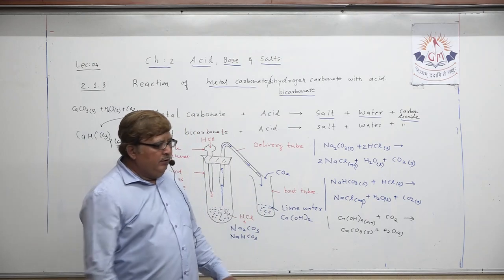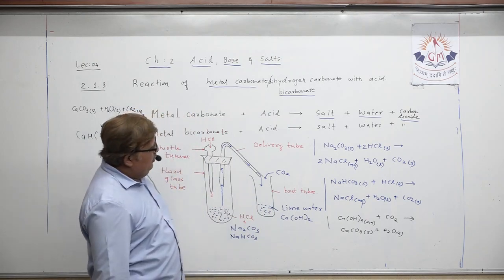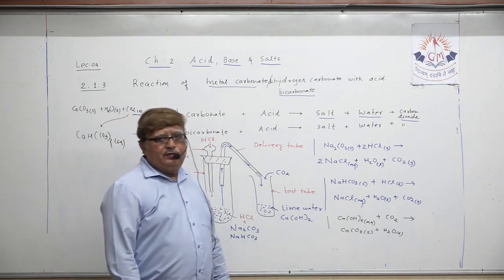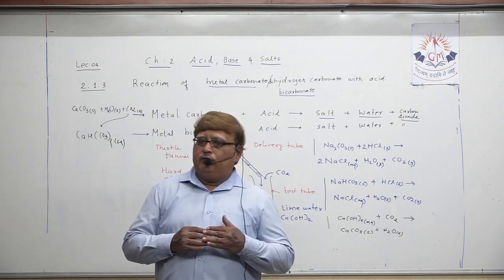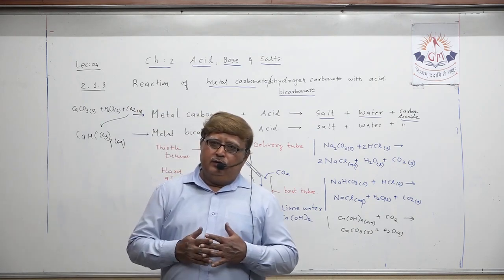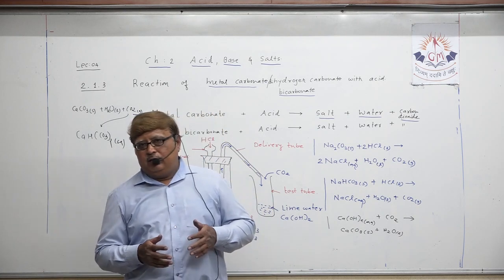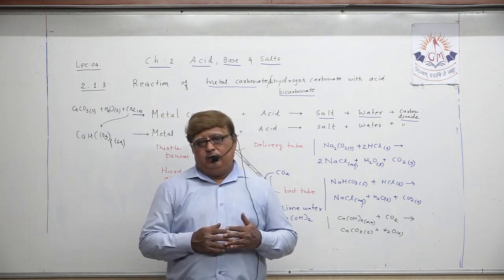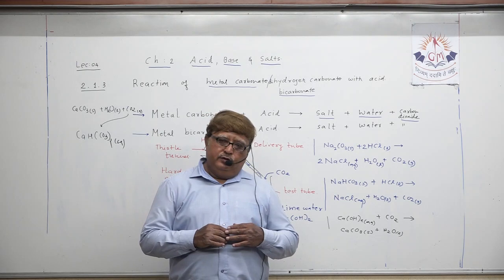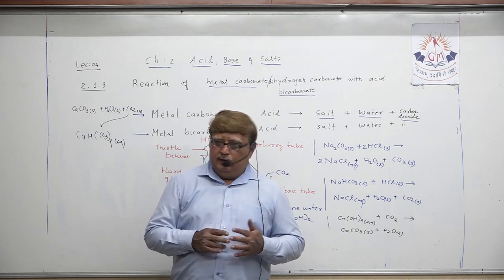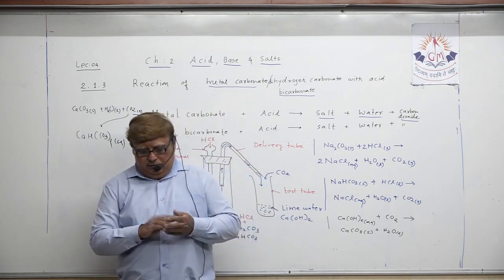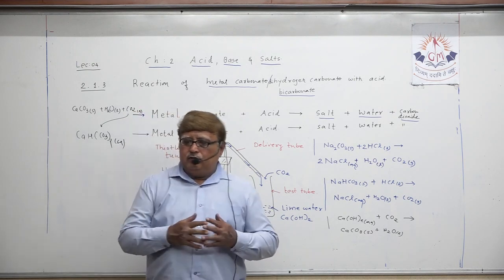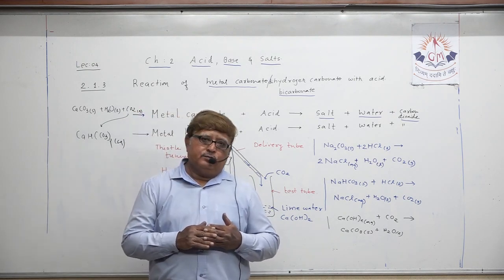we explained to you in today's lecture, and that is the property of reaction of metal carbonate and metal bicarbonate with acid. If you are asked in a test or in an exam, how will you start your explanation?